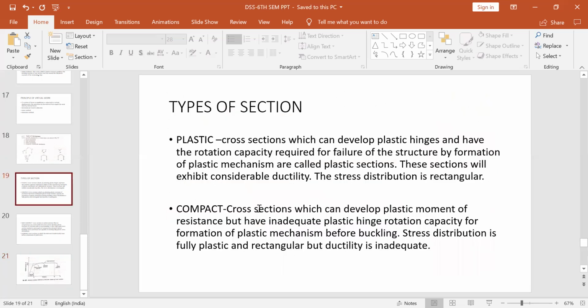Next is the compact section. These are cross sections which can develop plastic moment of resistance but have inadequate plastic hinge rotation capacity for formation of the plastic mechanism before buckling. When the slenderness ratio is, what is slenderness ratio? Length of column by radius of gyration. Width to thickness ratio, that is the slenderness ratio.